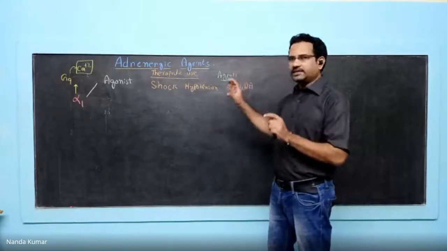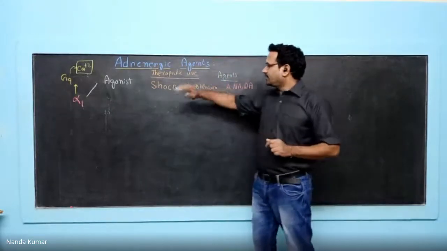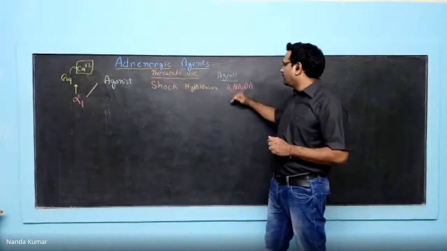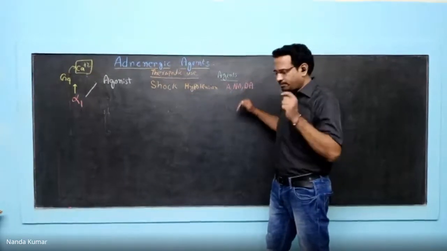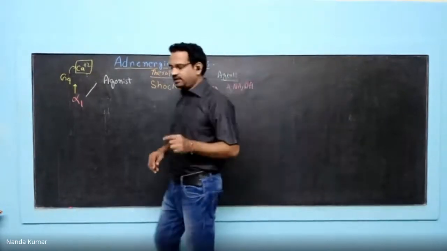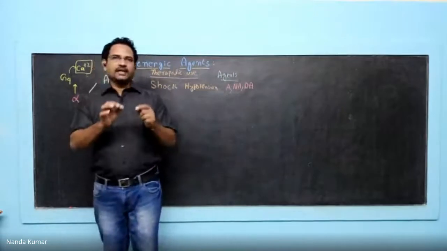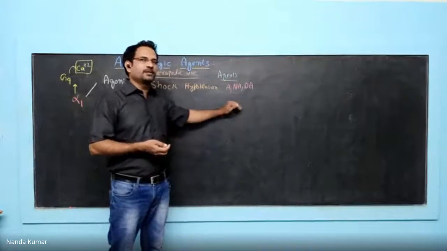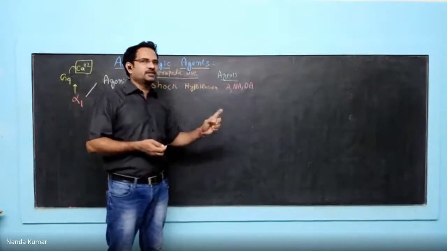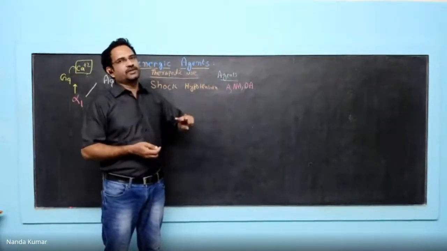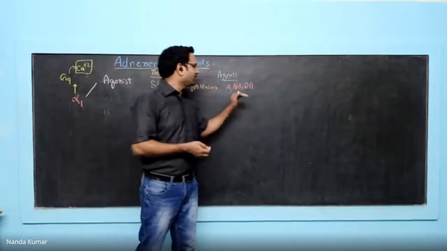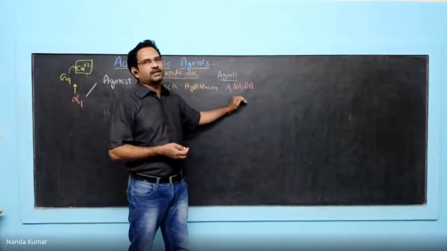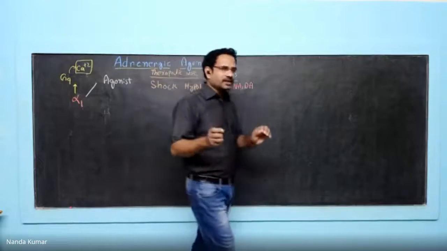But we are reading these as a class of therapeutic agents. So to treat shock and hypotension, adrenaline, noradrenaline, and dopamine are the agents. But all the three natural ligands have very short duration of action because once they are released, they are immediately metabolized by either monoamine oxidase or catechol-O-methyl transferase. There are two different enzymes which will metabolize these natural ligands. Hence, the duration of action is very limited.